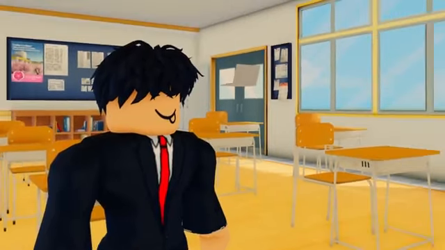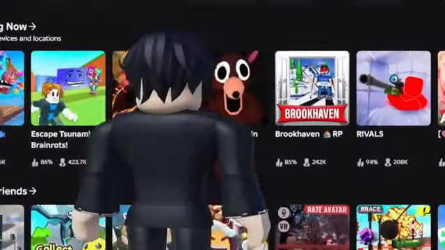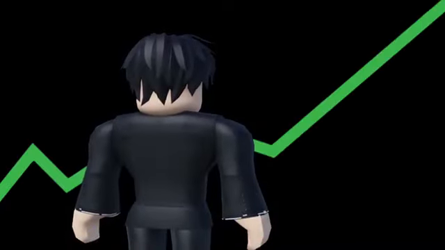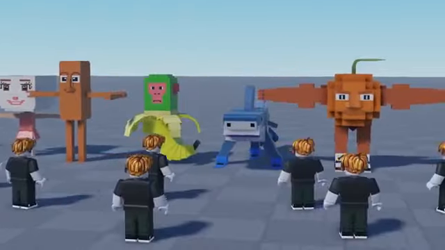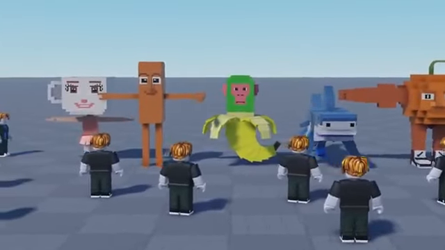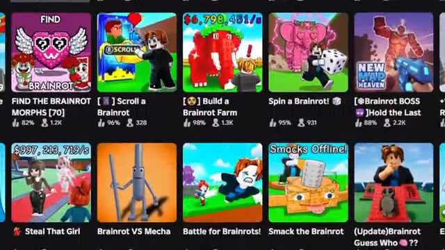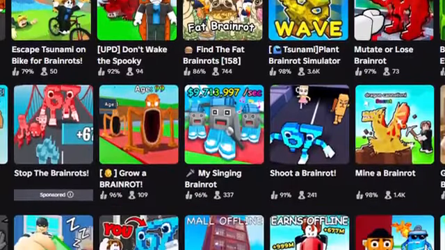After learning that my last game didn't hit the algorithm because of its genre, I wanted to create a new game, but this time with an actually popular genre. At the time, these weird looking creatures called brain rots were blowing up. Little kids just loved them for some reason. And as you probably know, along with it came a bunch of brain rot games, but one stood out in particular. It was called My Singing Brain Rots.